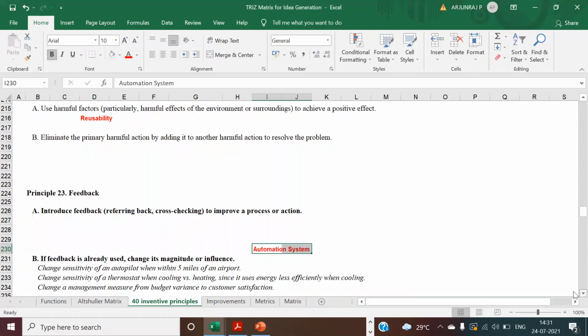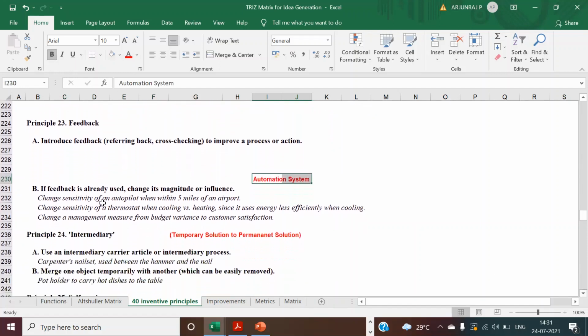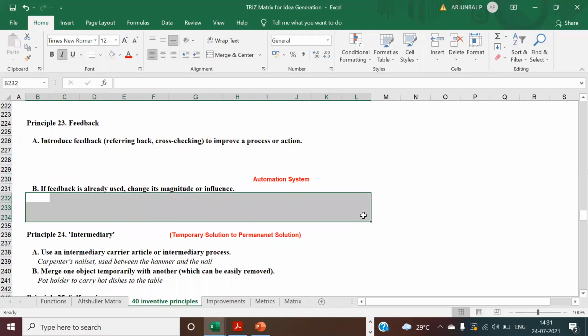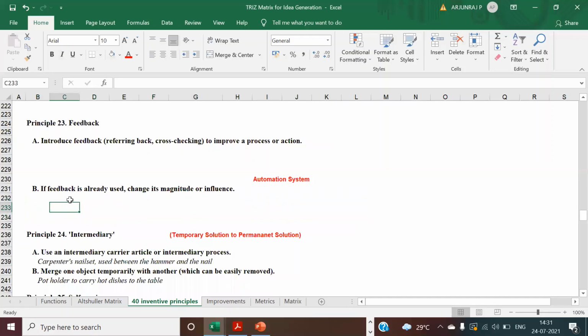Still, you can bring more ideas into this. You already have the feedback. You change its magnitude or influence. For example, you can further fine tune your automation basically.